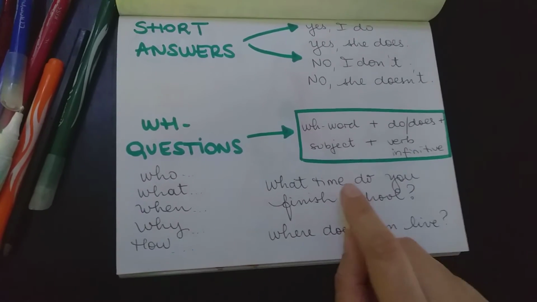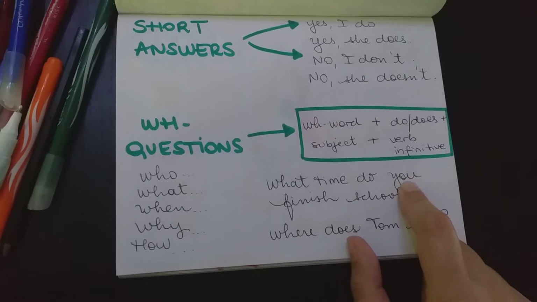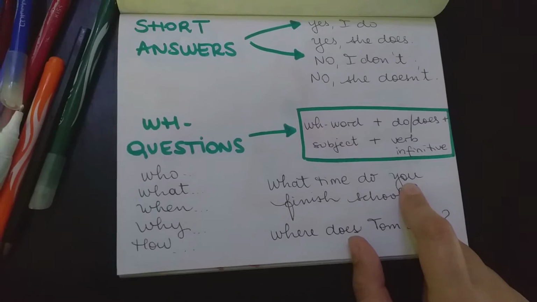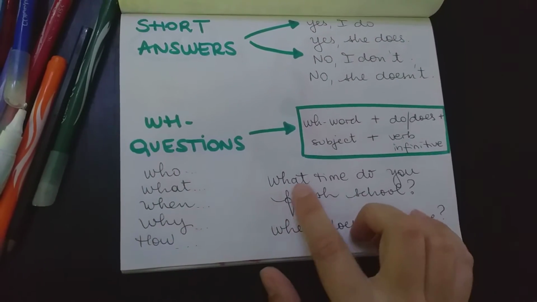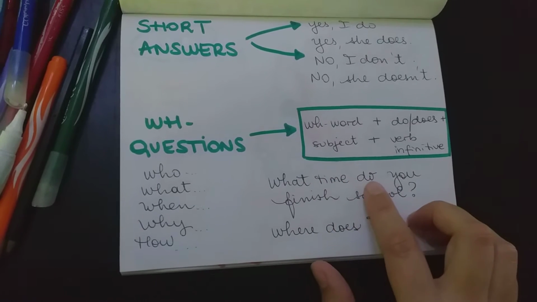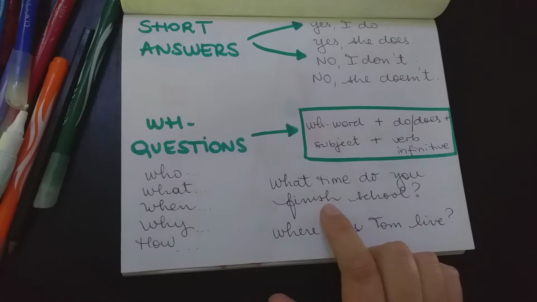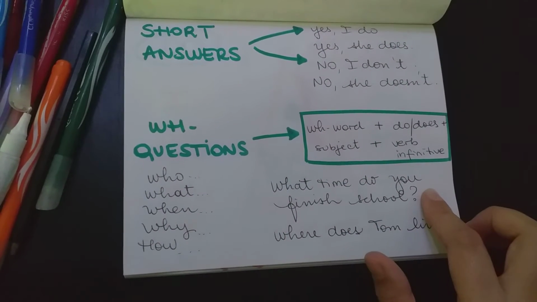If I use you, for example, the second person in the singular or the plural, I say, what time, I start with the WH word, what time do, the person, you, and finish, the verb in the infinitive. What time do you finish school?